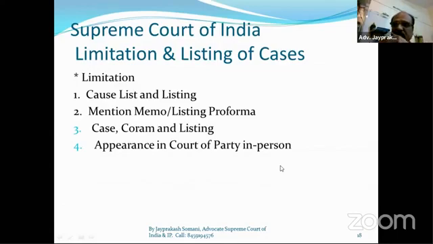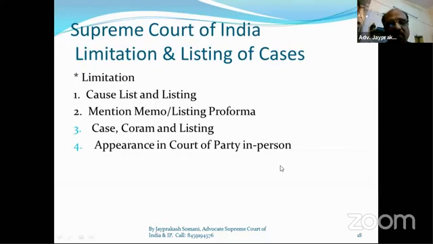A personal party can also directly appear before the court as a lawyer instead of a lawyer. But I will not recommend any party to appear before the Supreme Court directly, because the Supreme Court procedure is not so easy. It is always better to appoint a lawyer to argue on your behalf, because a lawyer knows all the procedures and system of the Supreme Court.